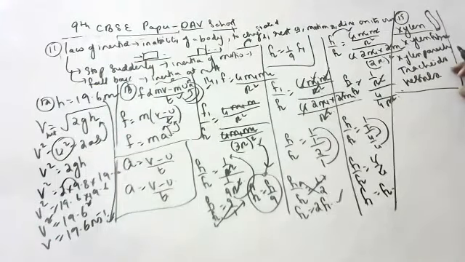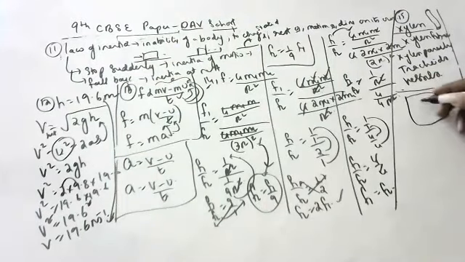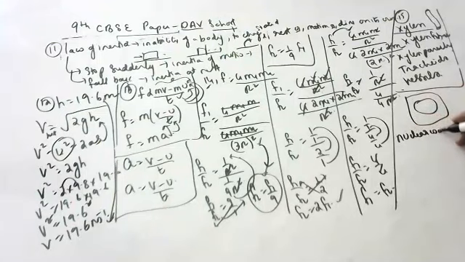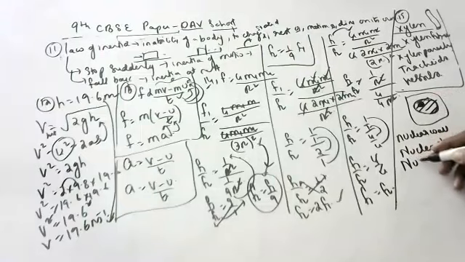And next, in this only one more question is there. Explain the components of the nucleus. What are present in the nucleus of the cell? Children, in the nucleus of the cell, what are the components? First is the nuclear wall, the nuclear membrane. Next, nucleoplasm. Nucleoplasm means the liquid which is present inside the nucleus. Next, what is this called, children? Nucleolus, a dark stain. And the most important thing is chromosomes.